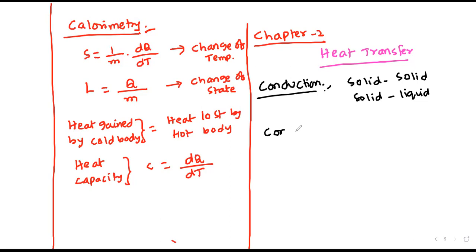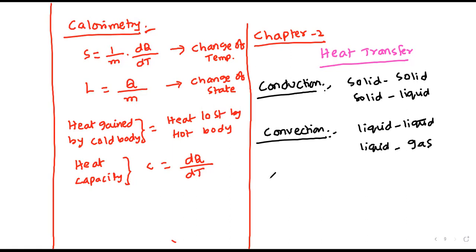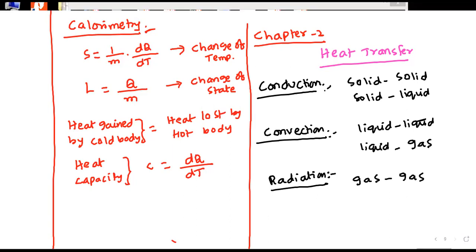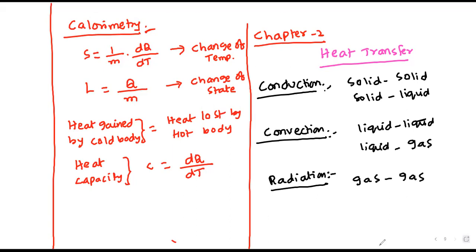If the transmission of heat takes place between the liquid particles, or liquid and gas, it is called convection. And then third one is radiation. There will be transmission of heat between the gaseous particles, two or more gas particles, called radiation. Firstly, we'll see the conduction.